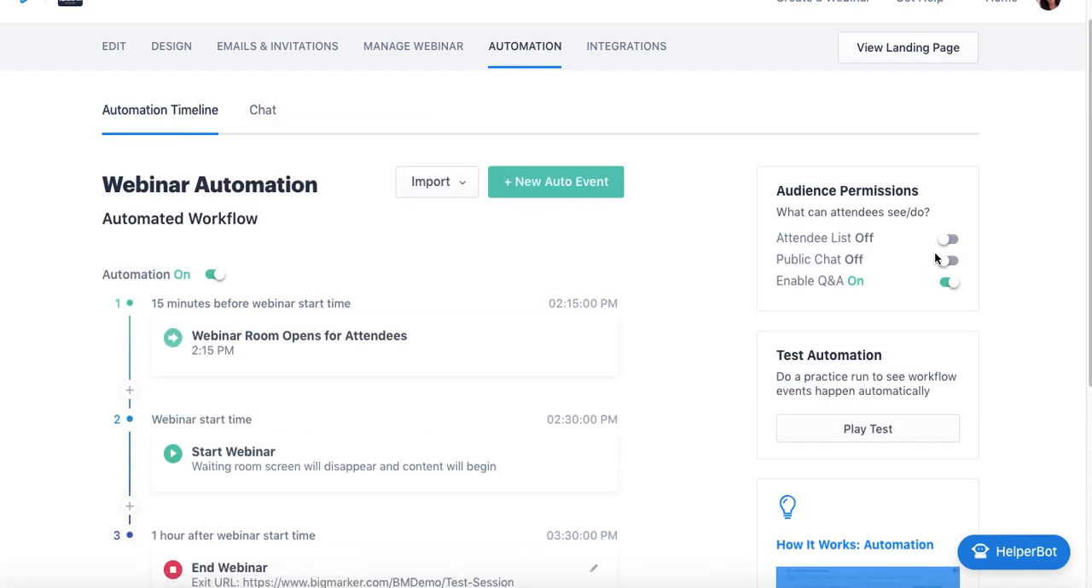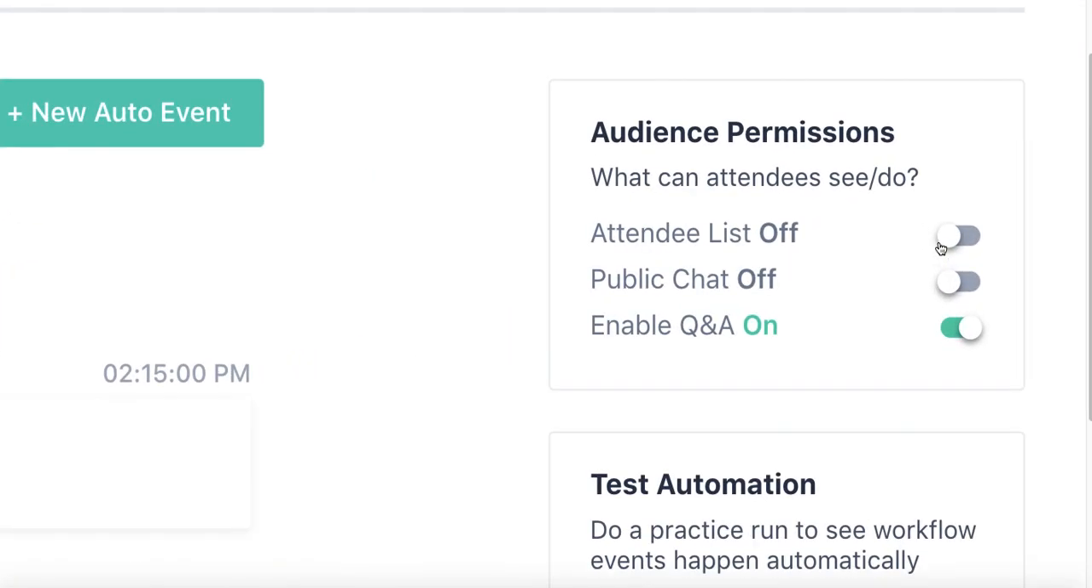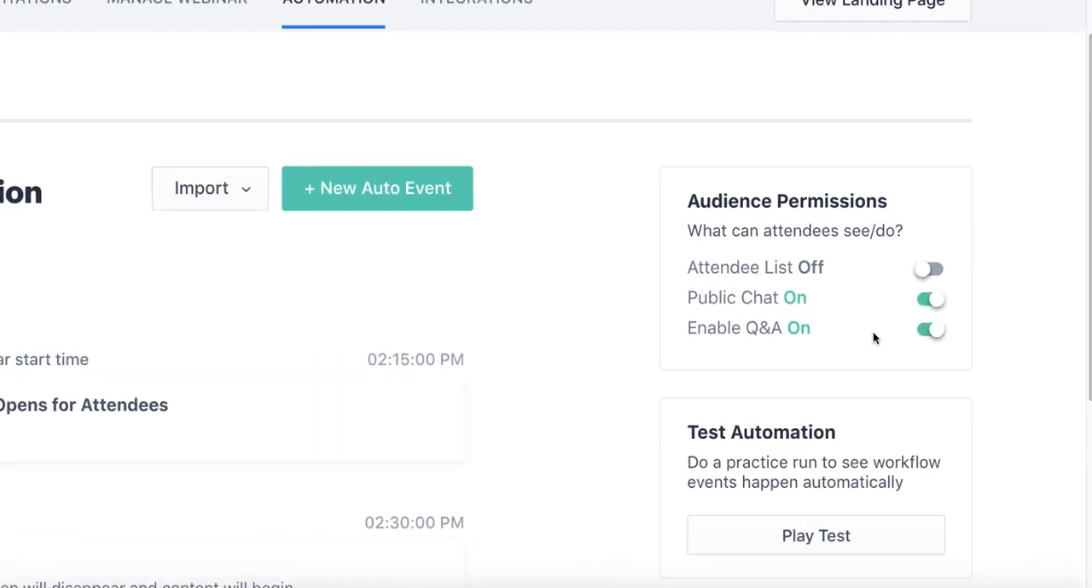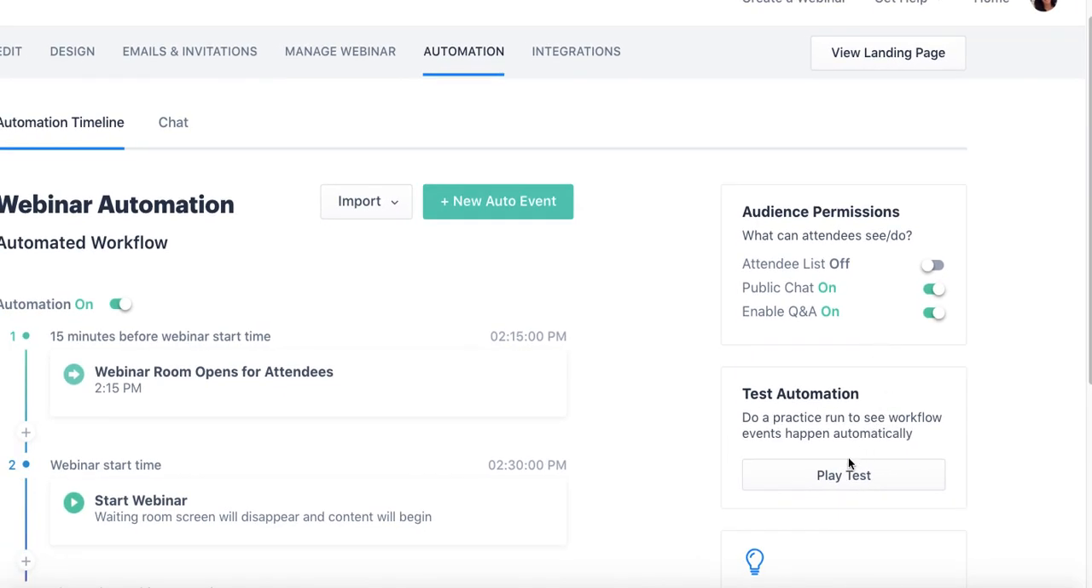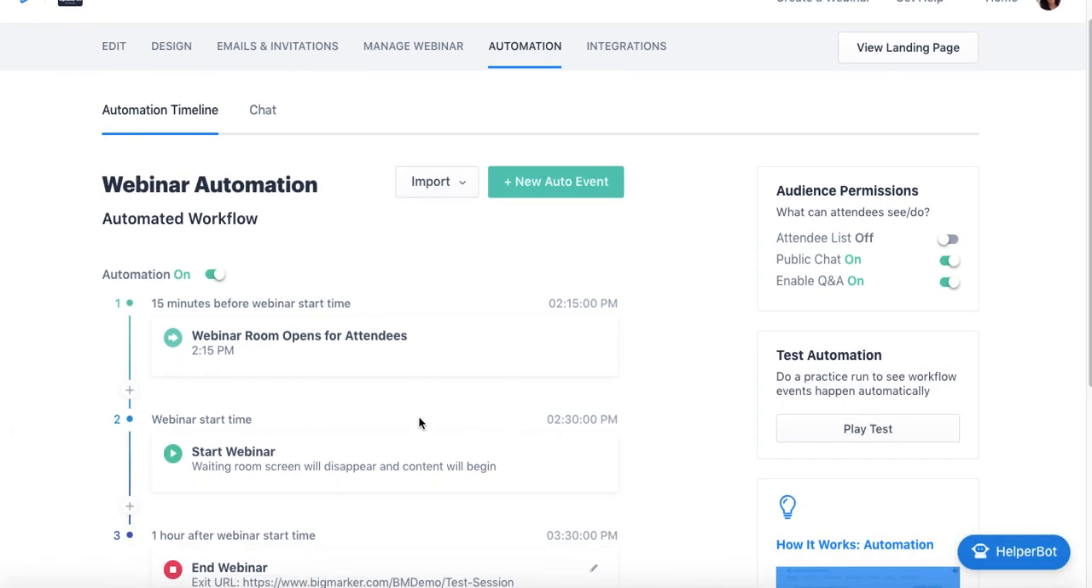Finally, the audience permissions. And again, you can decide whether or not you want to be present in your automated or evergreen webinar. If you're not going to be there, you may want to think about turning off the first 2 toggles just to have a little bit more control over the webinar environment. However, if you are planning to be there, you can certainly choose to have the public chat or attendee list on. It's totally up to you. And finally, in this section, if you want to test automation, you can generate a play test, and that will test the automations that you have set up in the timeline.